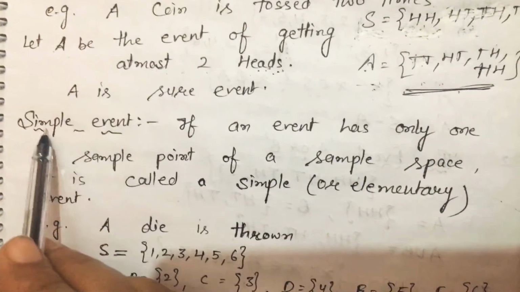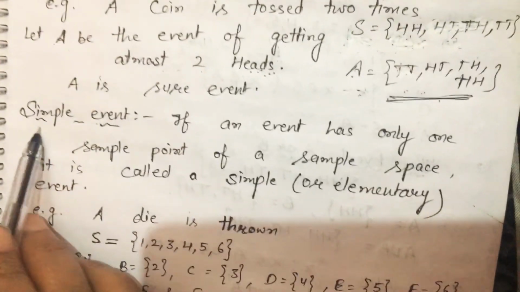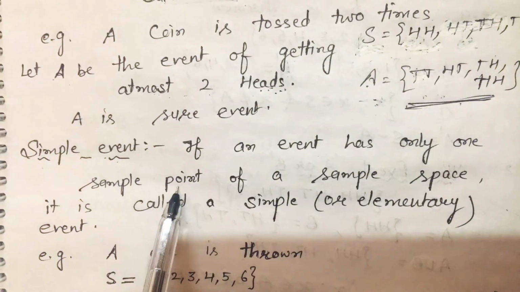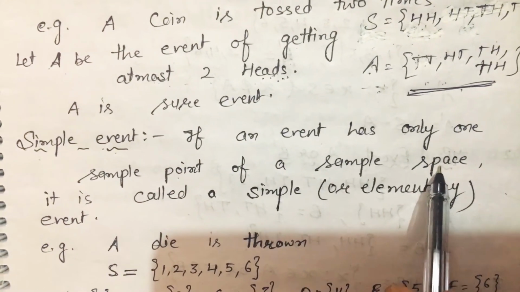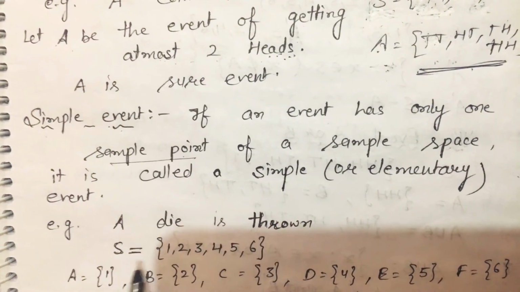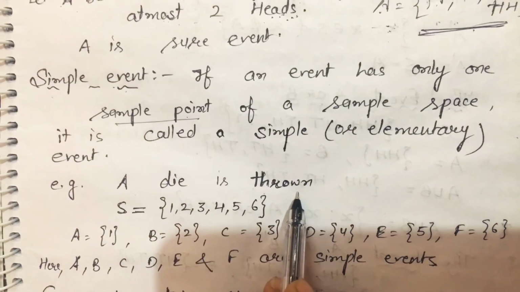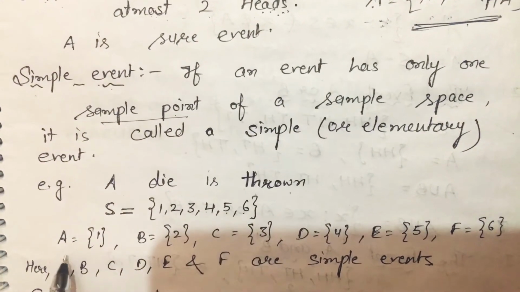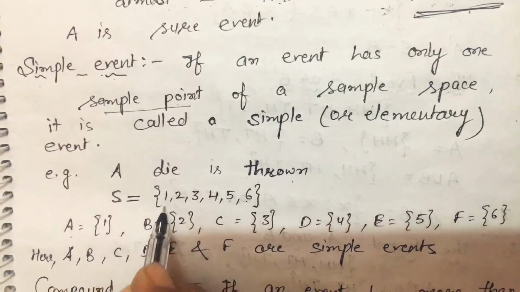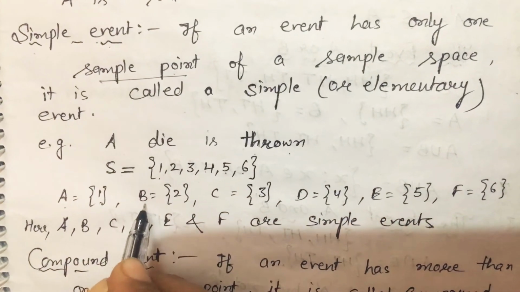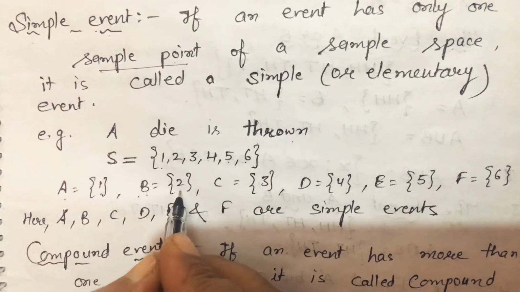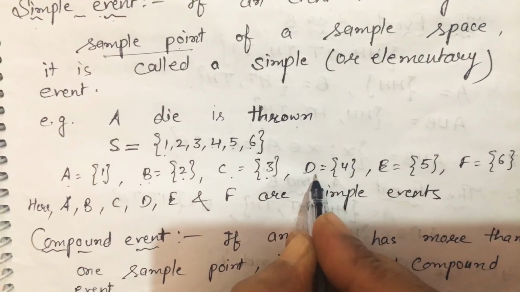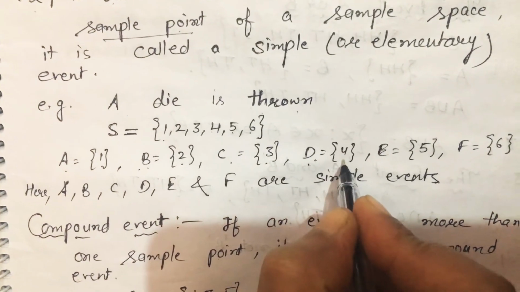Next is the simple event. What is a simple event? If an event has only one sample point of a sample space. Suppose a die is thrown. S is the sample space whose elements are 1, 2, 3, 4, 5, 6. A is the event that has only element 1. B is the event in which the element is 2. C is the event in which the element is 3. D is the event in which the element is 4.